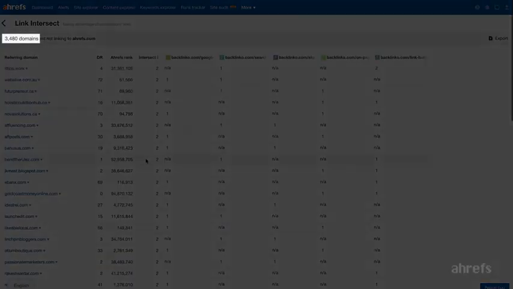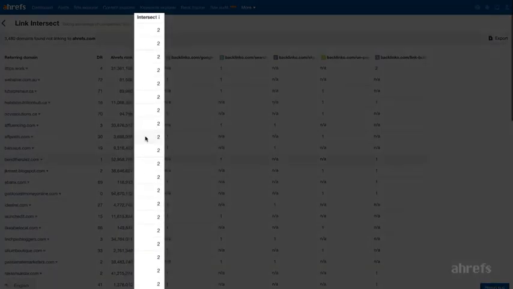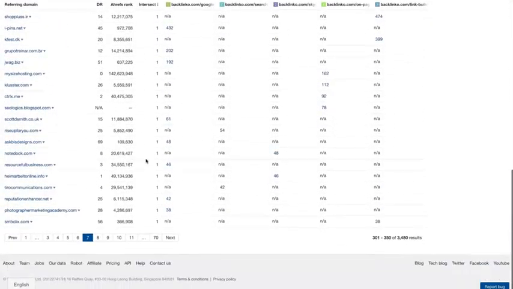Now 3,400 websites is quite a lot to go through, even if you're just quickly scanning them for good-looking domain names like I just did. But if you look at the intersect column, we'll see that it drops to 1 as early as page number 7.